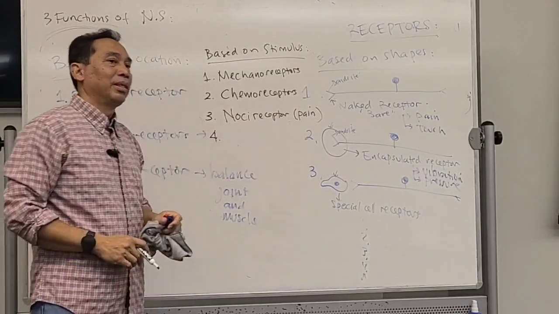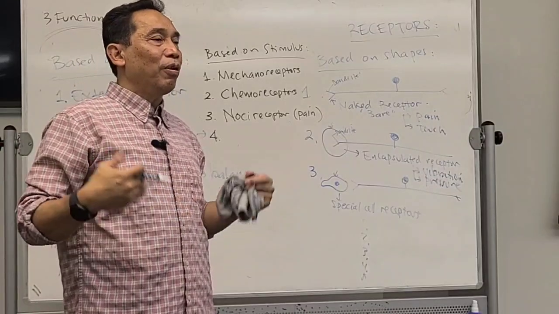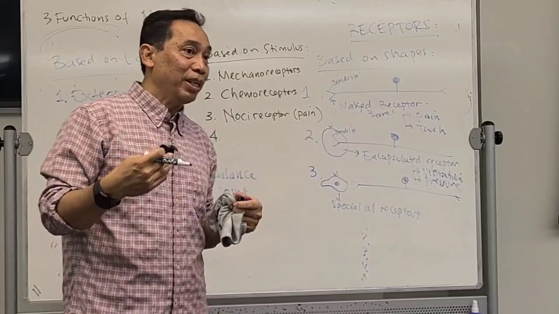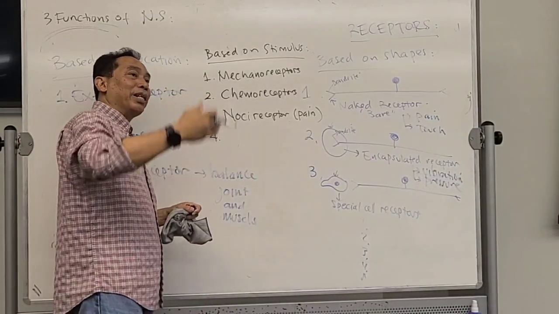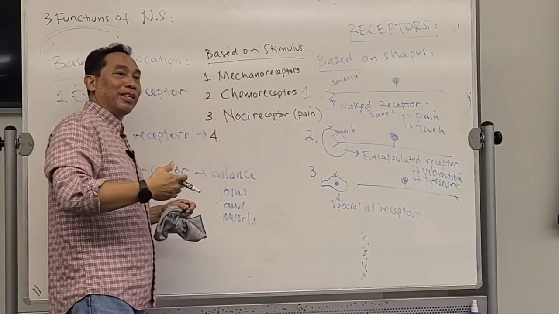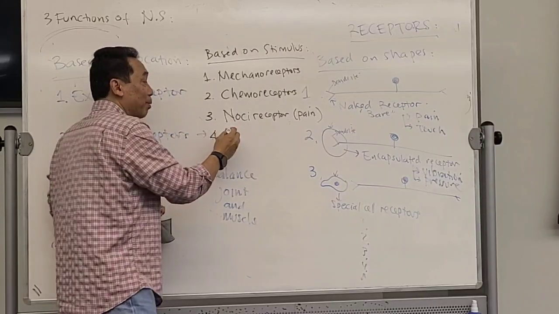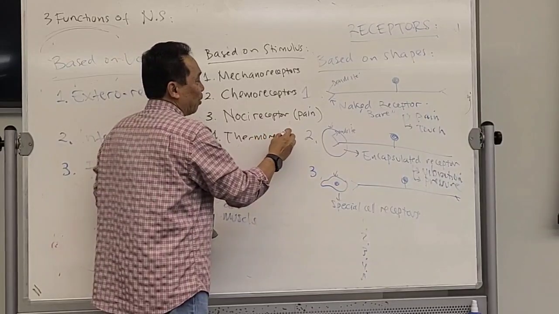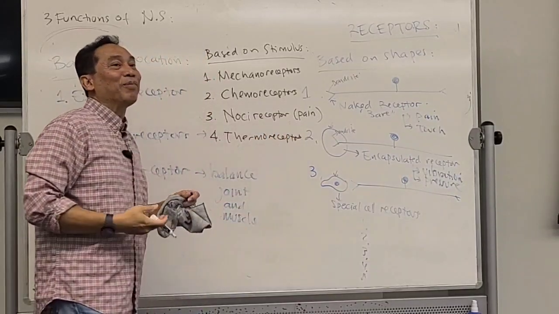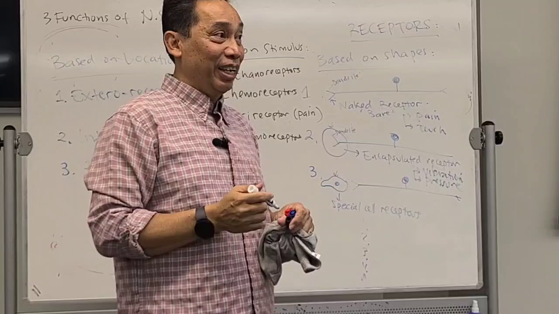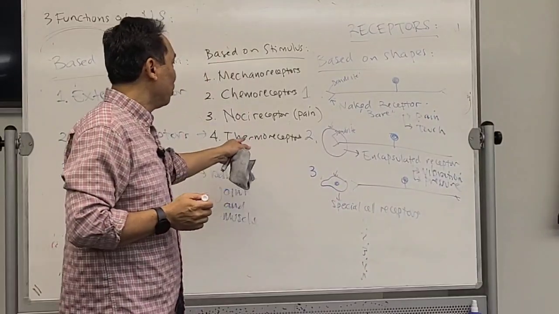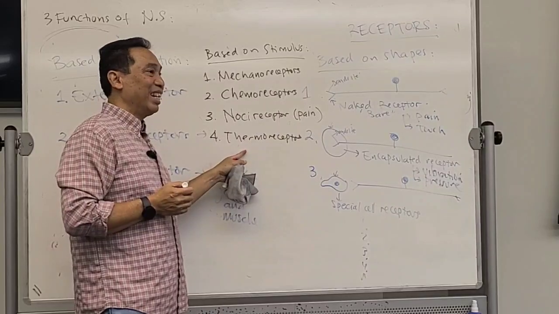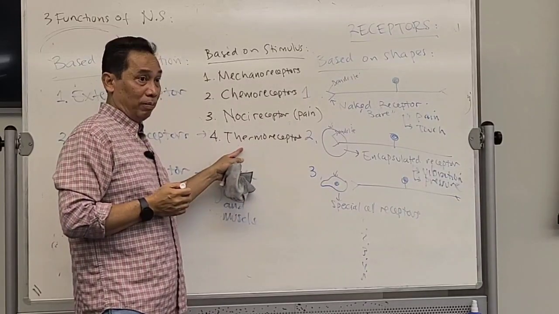Number four is the one that senses temperature, whether hot or cold. What is the equipment you use for measuring temperature? Thermo. So it's thermo, not thermometer, but thermoreceptor. You have thermoreceptors under your skin, sensing whether it is hot or cold.